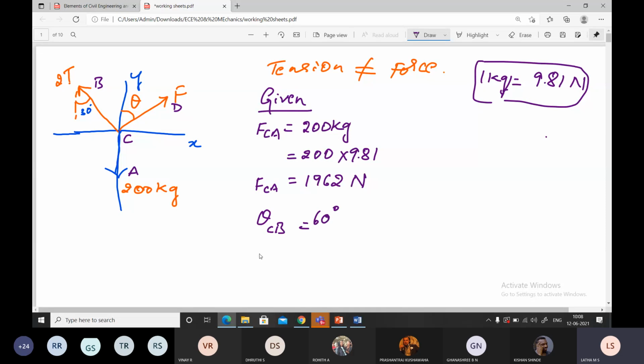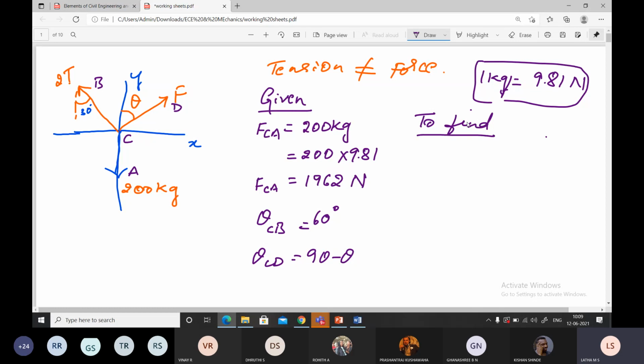Then what is theta CD? 90 minus theta. Anything else? The data is given. All the values correct? Yes.